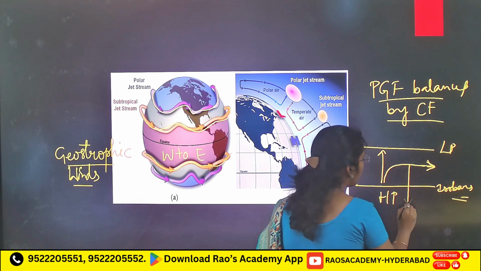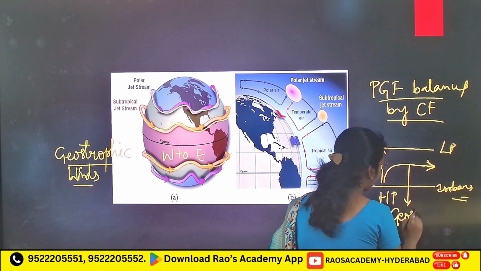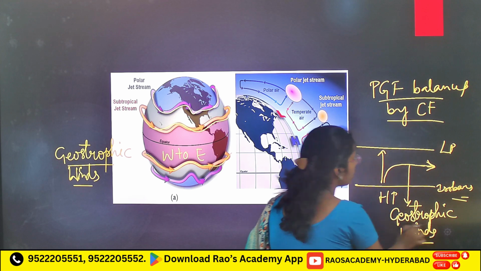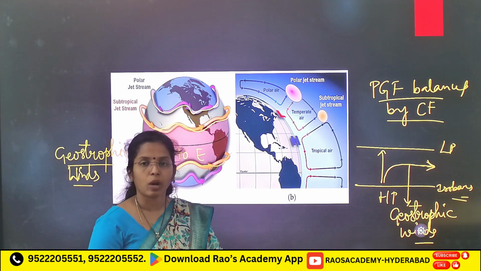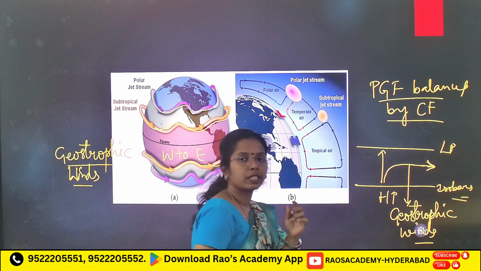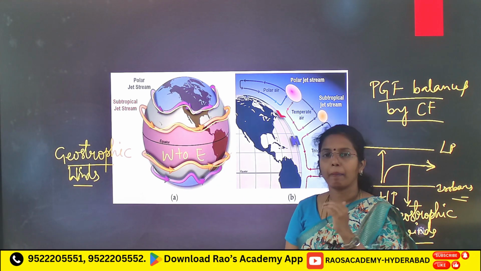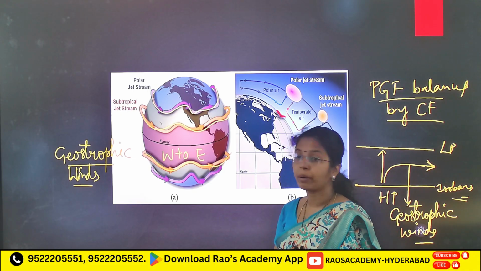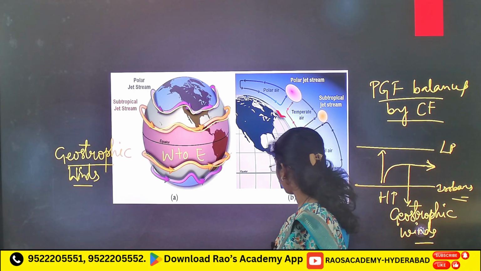Those winds are known as geostrophic winds. Jet streams are geostrophic winds, that you have to remember. Geostrophic winds in the upper atmosphere, upper troposphere, near the tropopause, you have to remember.